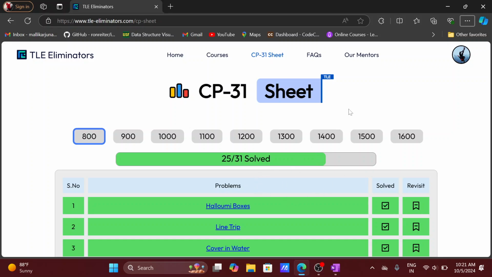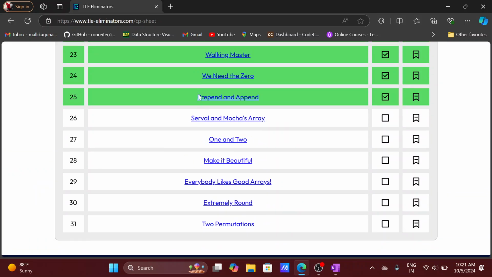Hi friends, welcome back. This is day 10 of doing Codeforces until I become specialist, and today we are going to solve the remaining problems of 818 in the TLE eliminator city sheet. Okay, good. This is the 26th problem.